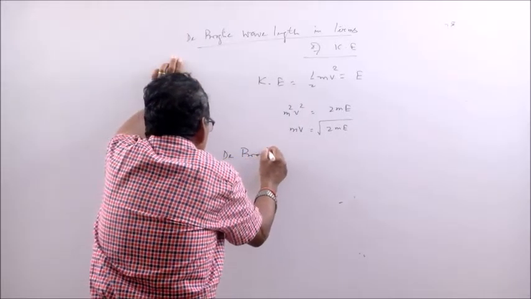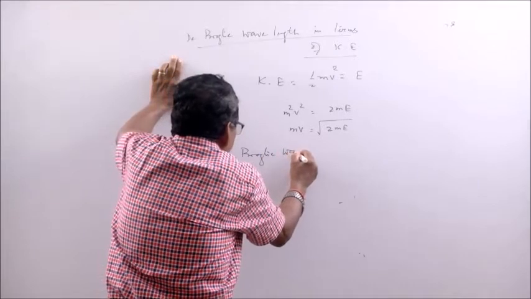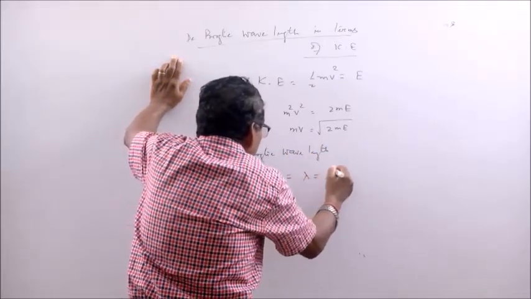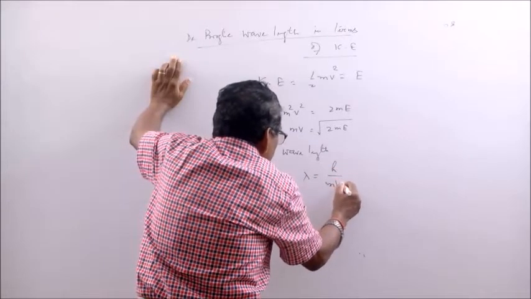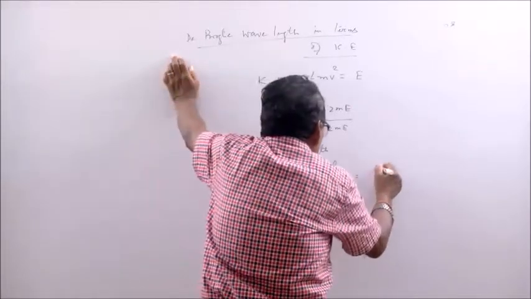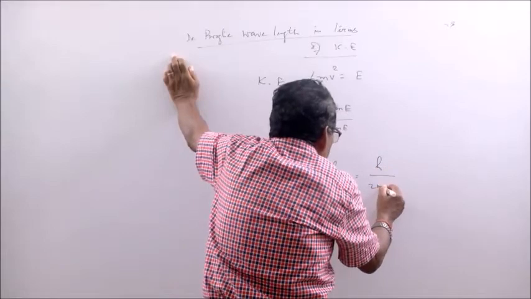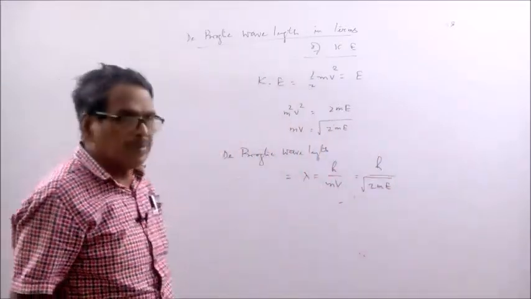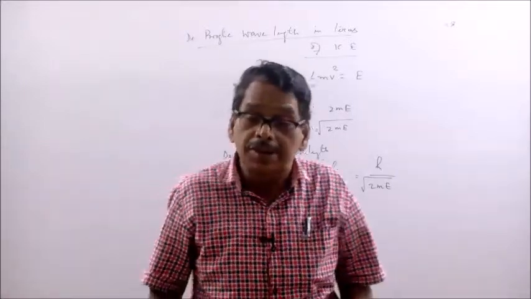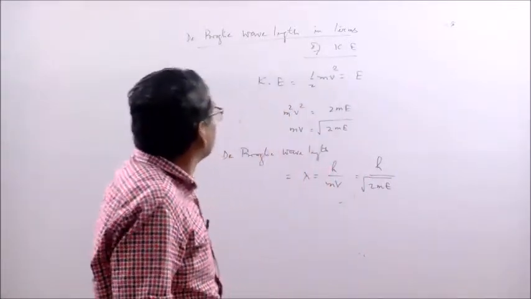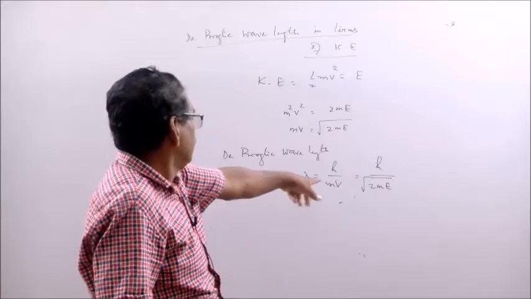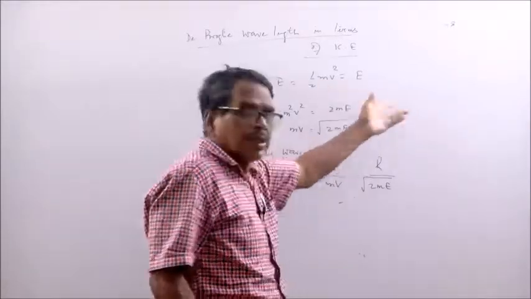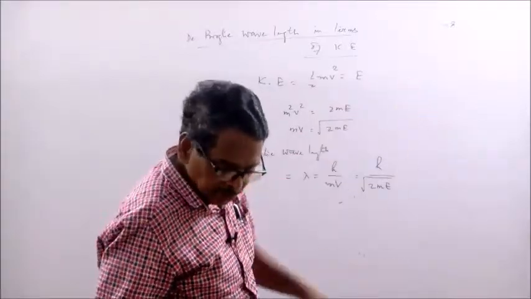Lambda is equal to h by mv. Now, that becomes h by root over 2mE. This is the same formula, same thing, but expressed in a different form, in terms of kinetic energy. Mass of the particle is known, kinetic energy is known, Planck's constant is known. You can directly calculate.